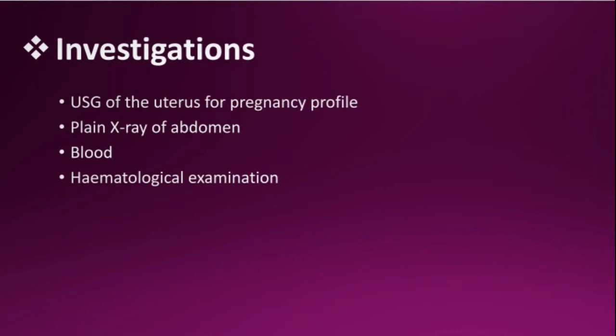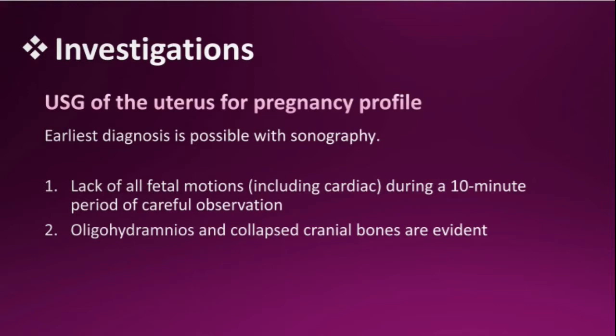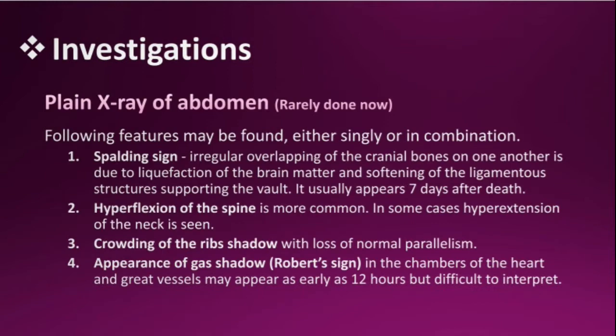Now the investigations. Ultrasonogram of the uterus for pregnancy profile. This is the confirmatory test. Then plain X-ray of abdomen, and hematological examination. Now the ultrasonogram: lack of all fetal motions, including cardiac activity, during a 10-minute period of careful observation. Oligohydramnios and collapsed cranial bones are evident.